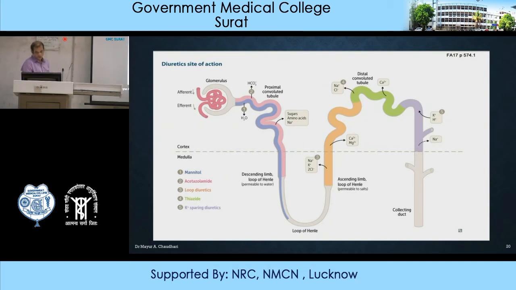So depending on site, various transporters or importers are involved. Say for example, at the ascending loop of Henle, loop diuretic acts on the sodium potassium 2 chloride importer, while in case of the distal convoluted tubule, thiazide acts via sodium chloride transporters.